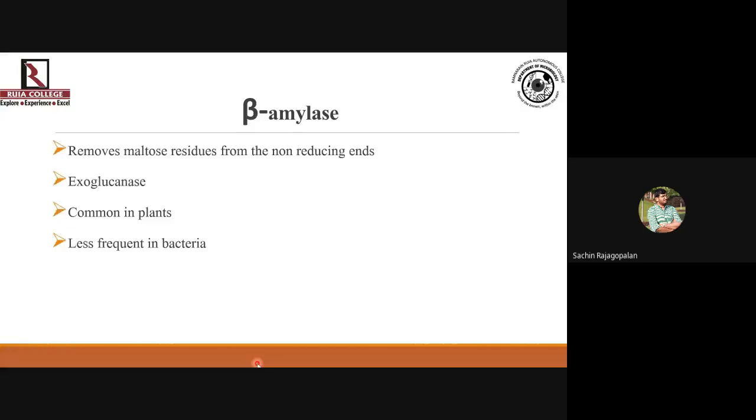What is maltose? Maltose is a disaccharide, 2 glucose units. So it's going to remove maltose residues instead of single glucose residues. Okay, so it's going to release maltose. That maltose further has to be metabolized by the organism to produce glucose. Okay, this enzyme is very common in plants, comparatively less frequent in case of bacteria.